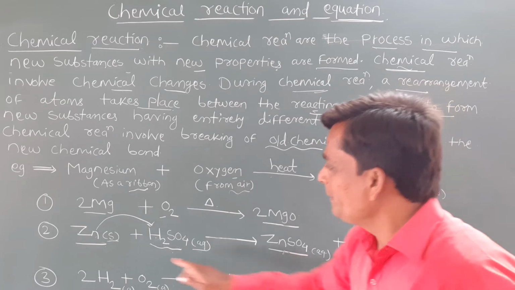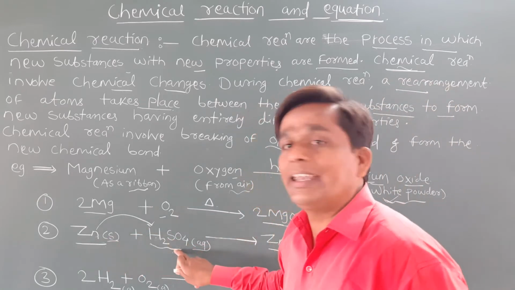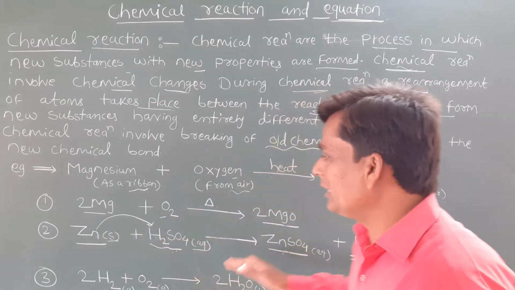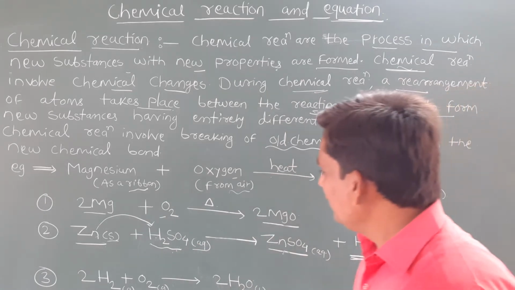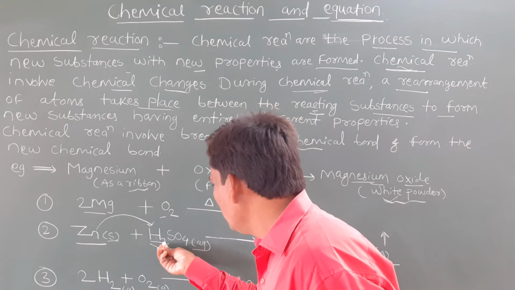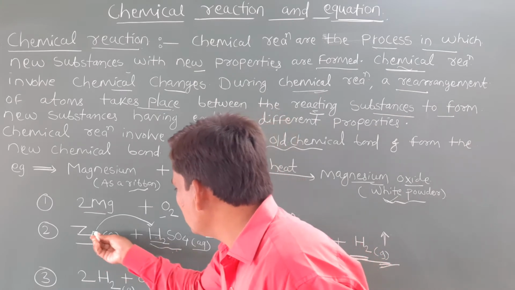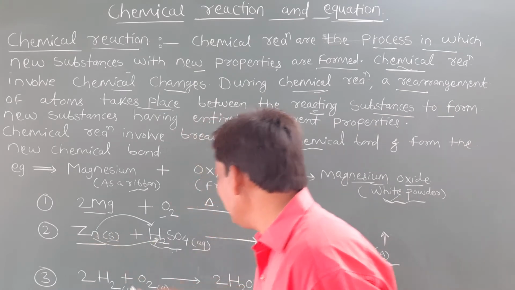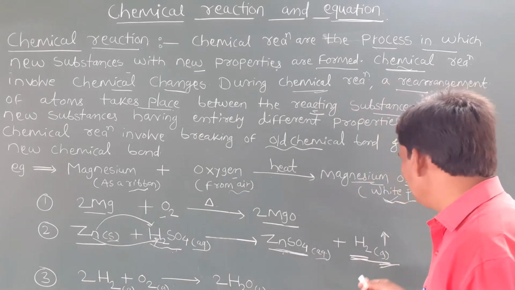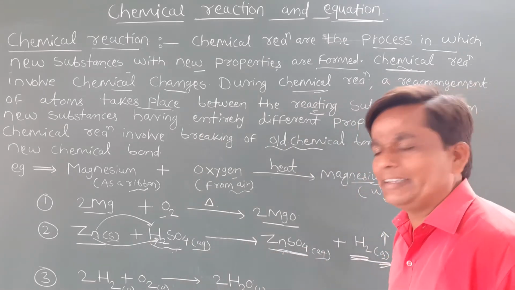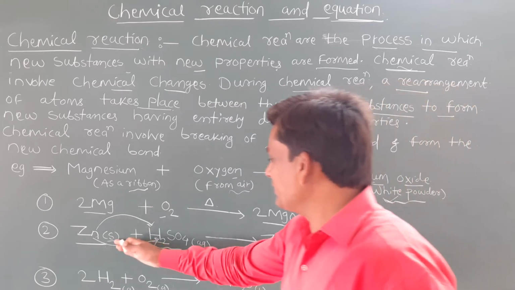Very simple reaction. When we add zinc granules in sulfuric acid, there is an evolution of hydrogen gas, means H2 gas. And after evolution of the two H, in the place of these two hydrogens, zinc will be substituted. Okay, so we get zinc sulfate, it is in aqueous medium, and hydrogen is in gaseous state. Okay, students, so there is a change of state also.